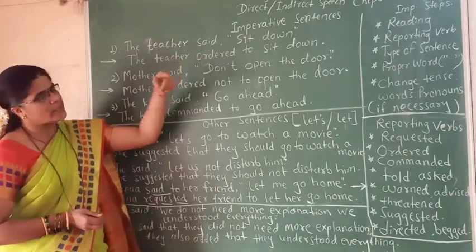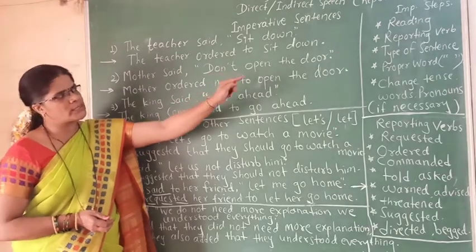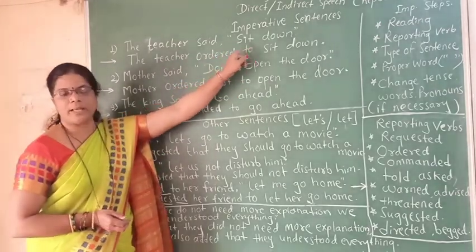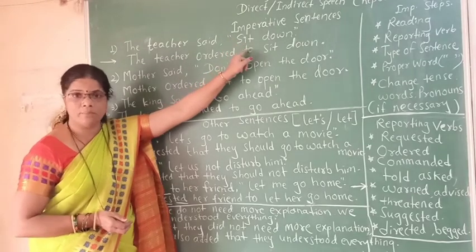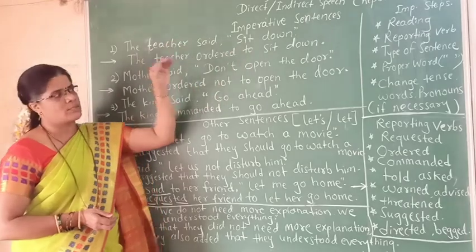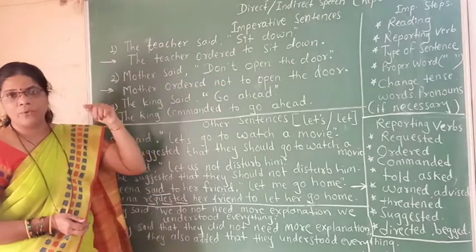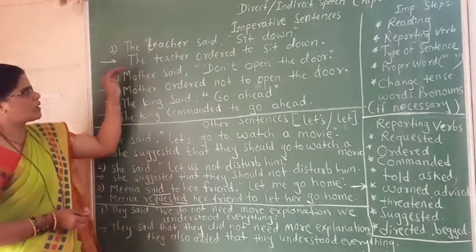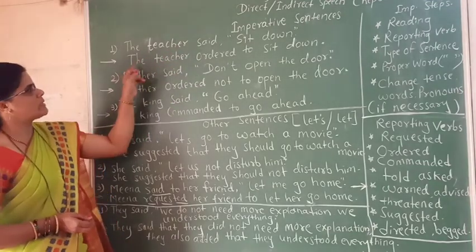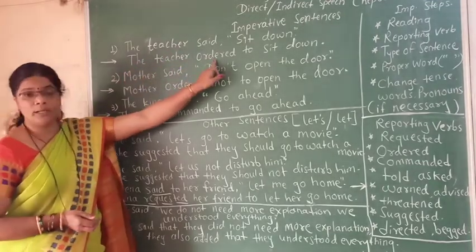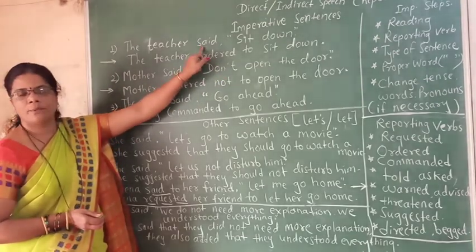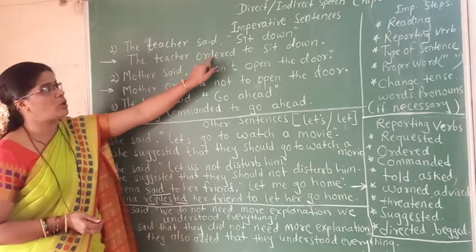So here, the next step we are going to follow is the type of the sentence. Here, sit down. As the sentence started with a verb and ended with a full stop, it is an imperative sentence. Next step, proper word we have to use. Now, we are going to see the reported speech of this sentence, that is, the teacher ordered. See here, we are going to use the reporting verb ordered instead of said.